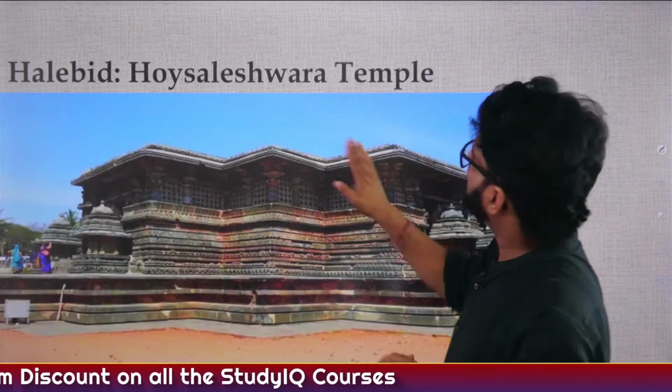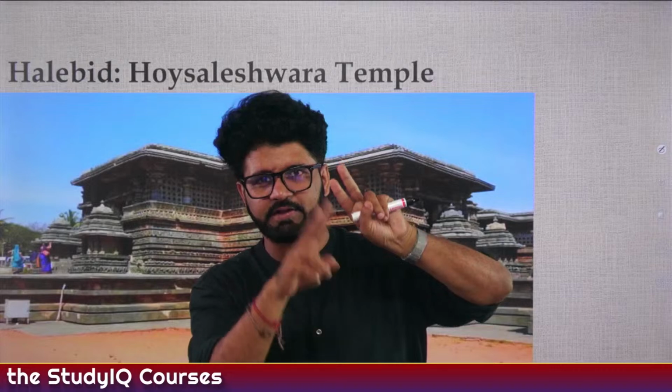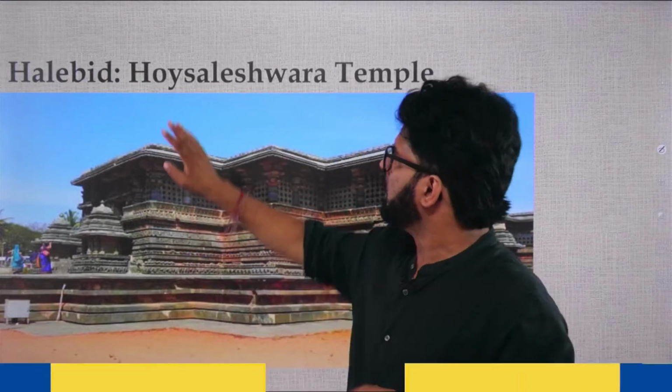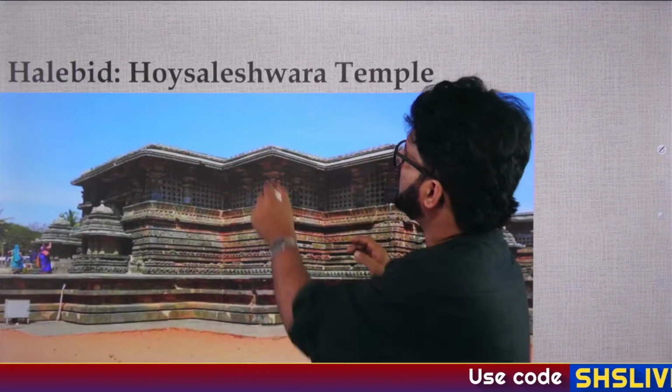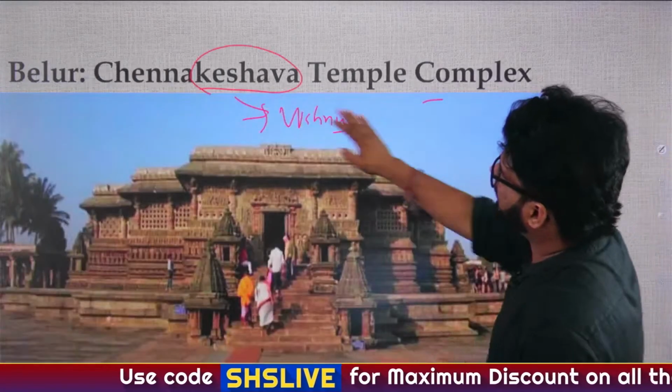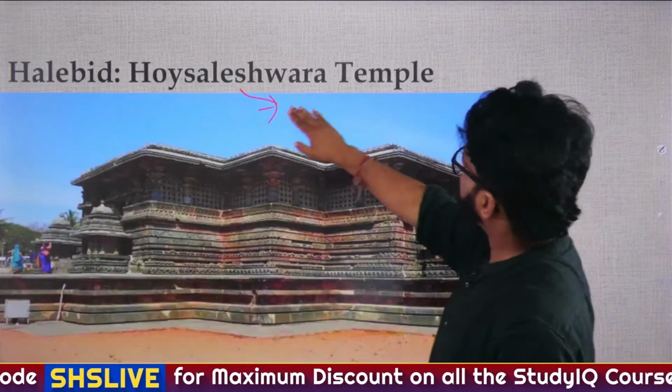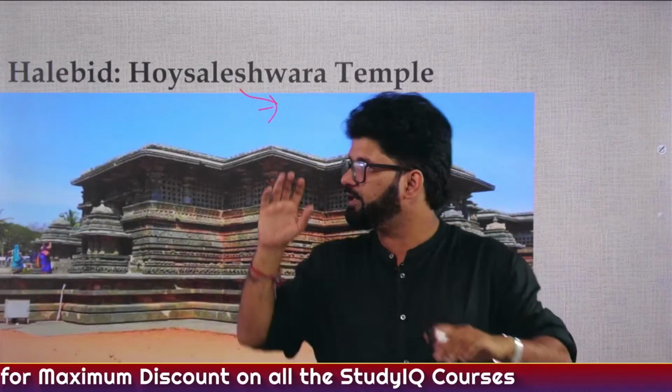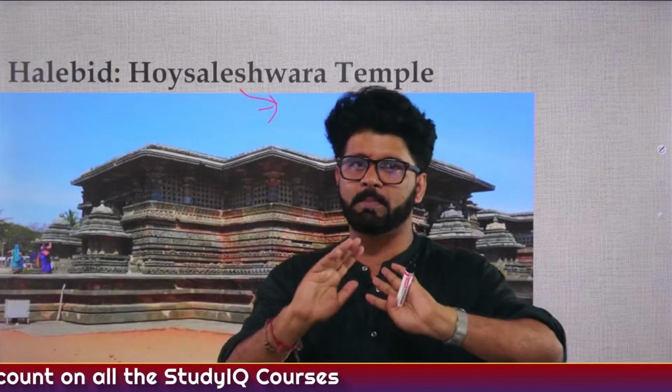Now the Hoysaleswara temple, this is the second temple which is under the 42nd UNESCO World Heritage Site. There are 3 temples. Like we have seen the Channakeshava temple, there the main god is Vishnu. Here the Hoysaleswara temple is important because these 3 temples are very important from the exam perspective.